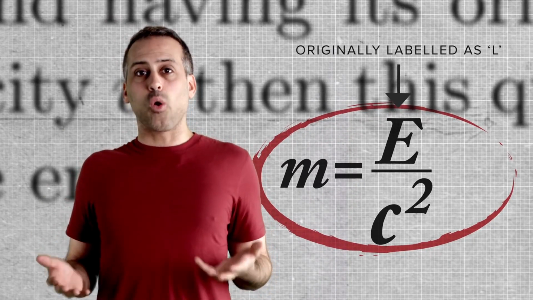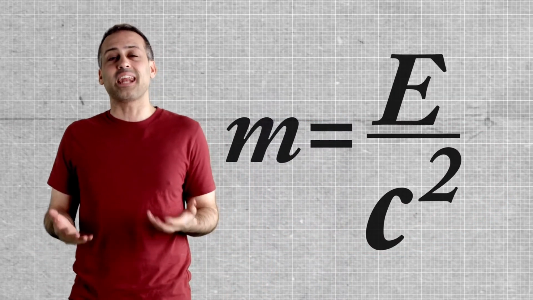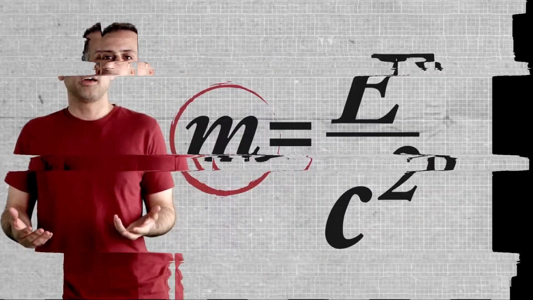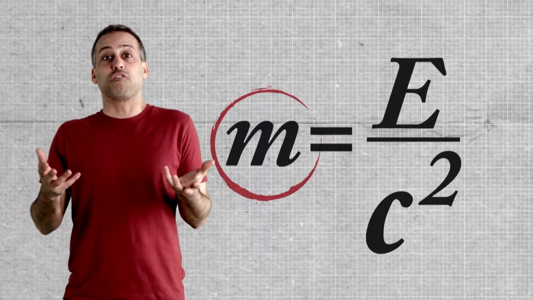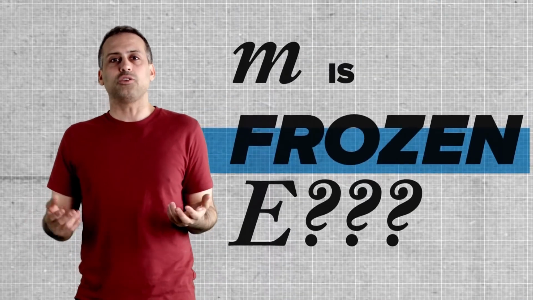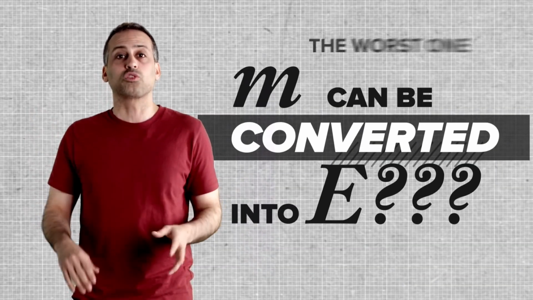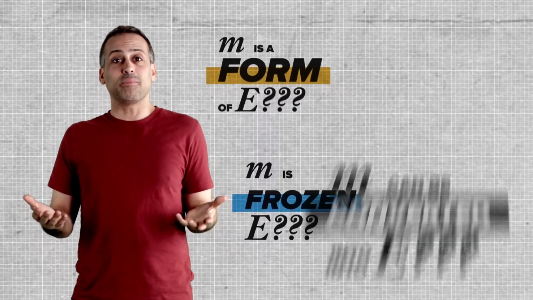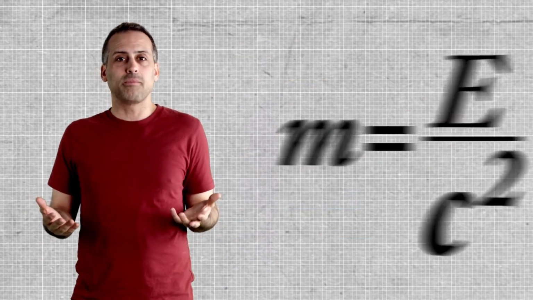That's because, at its core, this cornerstone of physics is really a lesson in how to think about what mass is. You'll often see statements like, mass is a form of energy, or mass is frozen energy, or mass can be converted to energy. That's the worst one. Unfortunately, none of these statements is quite correct, so trying to make sense of them can be frustrating.